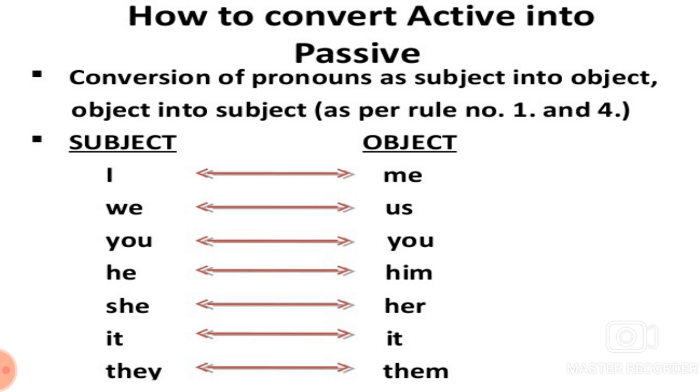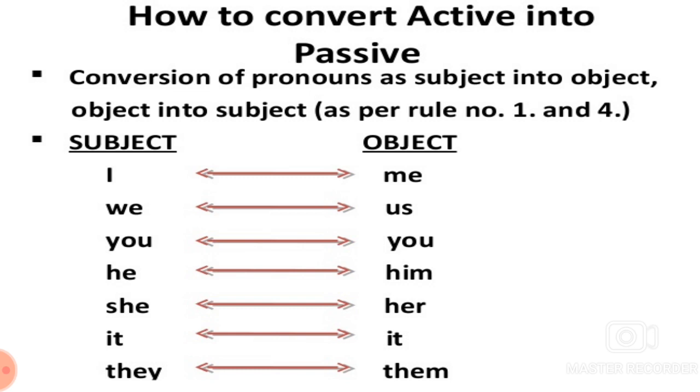Now, verb changes in passive voice. How to change? Listen. In simple present tense, for example, he sells vegetables. In passive, vegetables are sold by him. Present continuous tense: he is selling vegetables. In passive, vegetables are being sold by him.